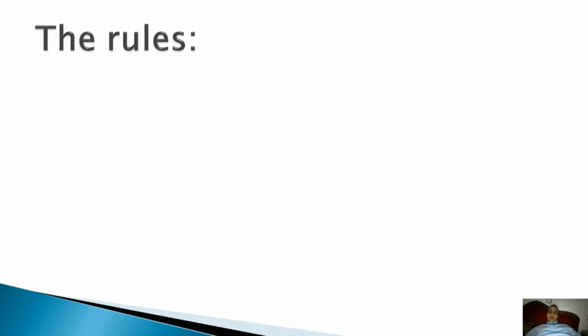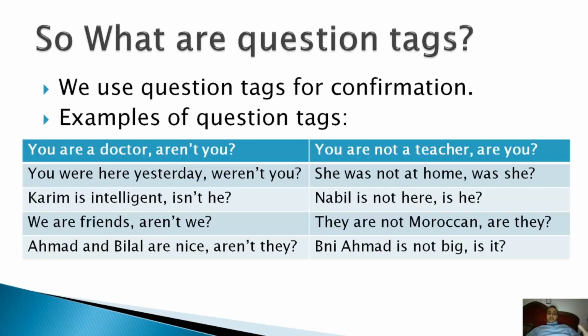Okay, now let's have a look at the rules. Before looking at the rules, let's study these examples. In the first example, you are a doctor, aren't you? We have a positive statement, you are a doctor, and a negative short question.